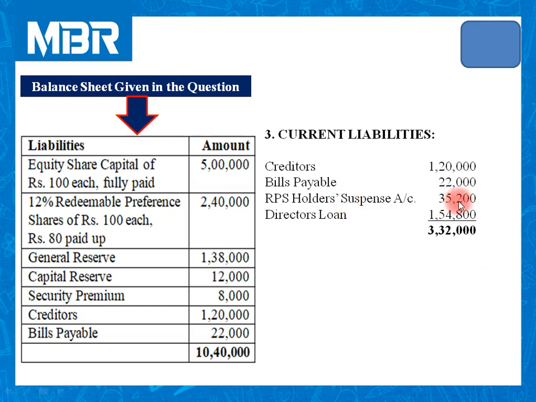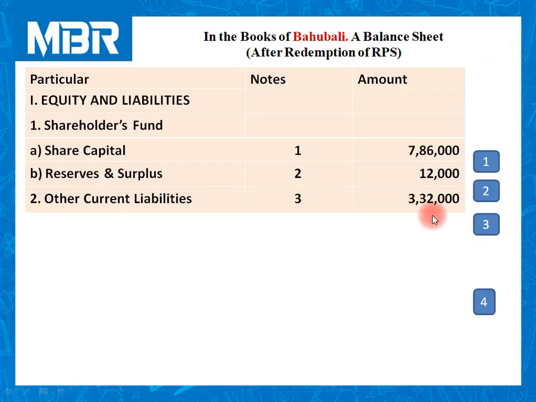So amount payable to those shareholders is 35,200. You can refer step number 5 to confirm the figure of 35,200. And we have received a temporary loan of rupees 1,54,800 from the directors of the company. So total amount of current liabilities inserted in the balance sheet is 3,32,000. So total of equity and liabilities is 11,30,000.